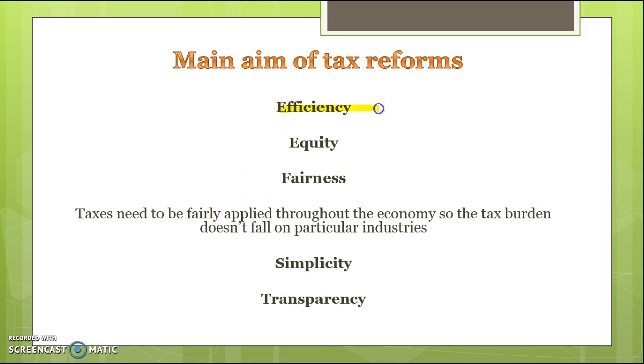Reforms may be implemented to try and boost efficiency. They may be focusing more on equity or fairness. When we mean fairness, we might be talking about making sure that every industry faces a similar tax burden and we're not putting all the pressure on certain industries. Simplicity, so people know what taxes they need to pay and it's easy for them to pay their taxes. And transparency as well, so it's very open and everyone is aware of the tax different companies have to pay as well.